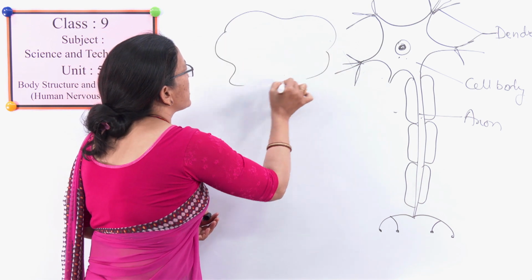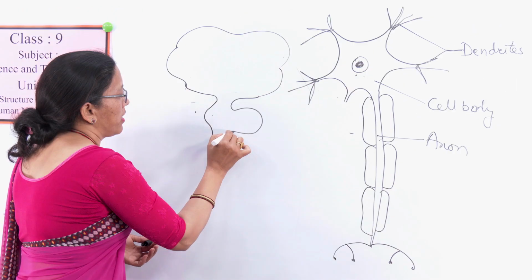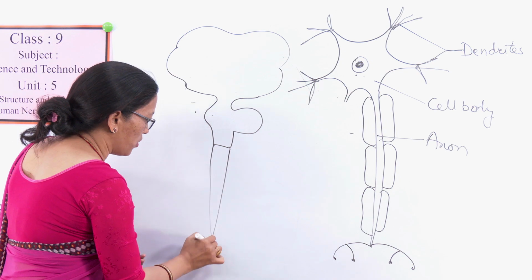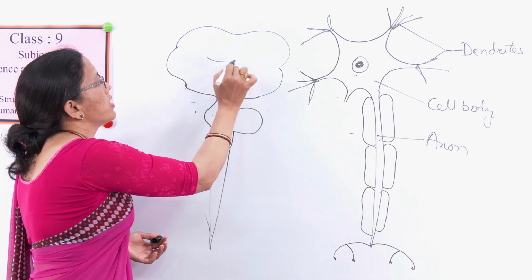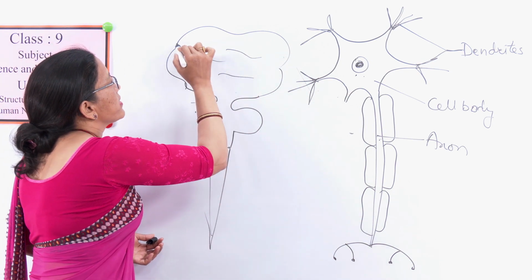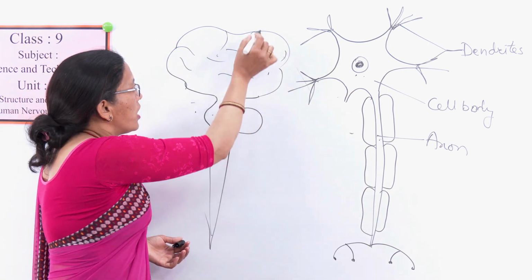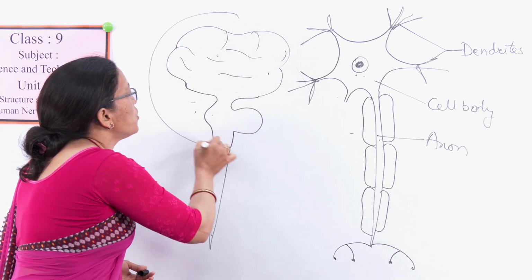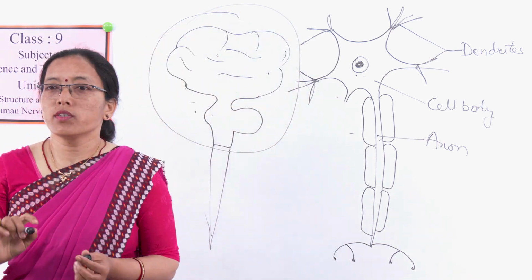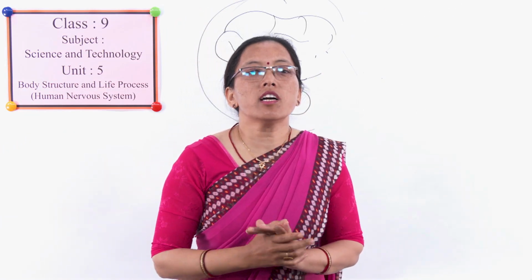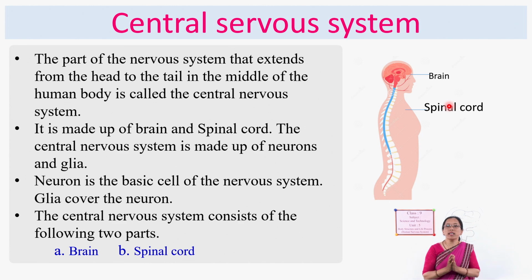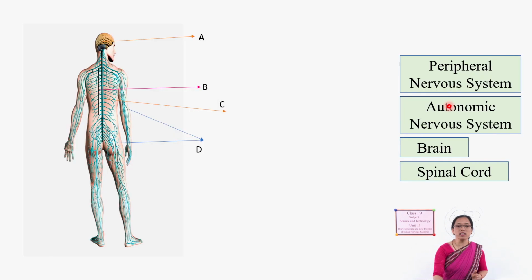And just now I told you, this is the central nervous system. What is there? There is brain and there is spinal cord. The central nervous system contains only the brain and spinal cord. In this lesson we are going to discuss only the brain.